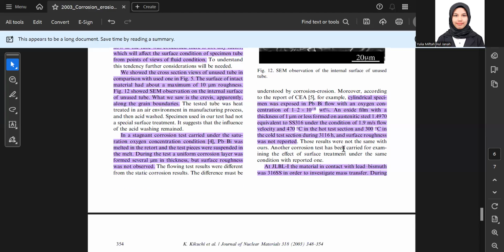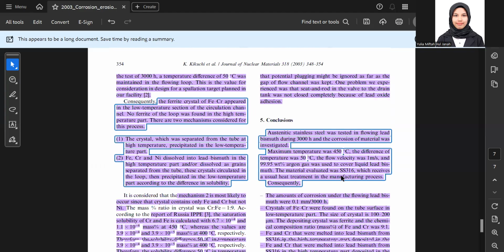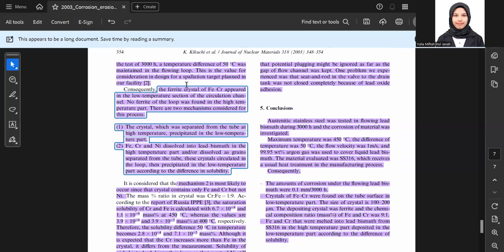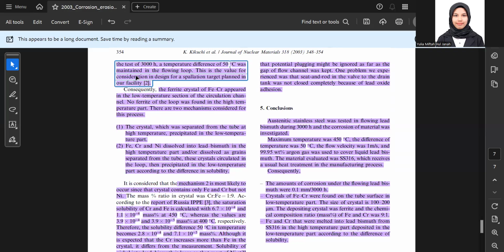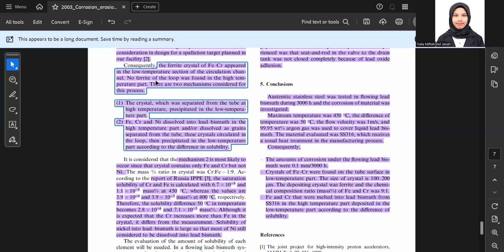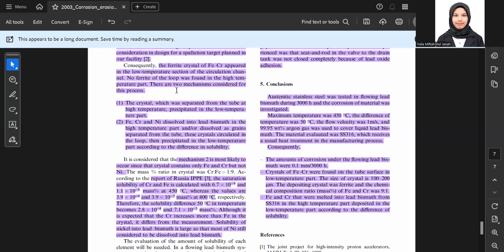At GLBL1, the material in contact with the lead bismuth was 316. In order to investigate the mass transfer during the test of 3,000 hours, a temperature difference of 50 degrees C was maintained. This is a value for the condition of the distance pollution target plan in our facility. So there are two mechanisms to consider in this process.